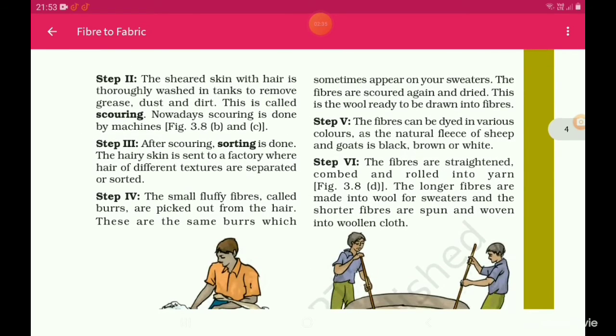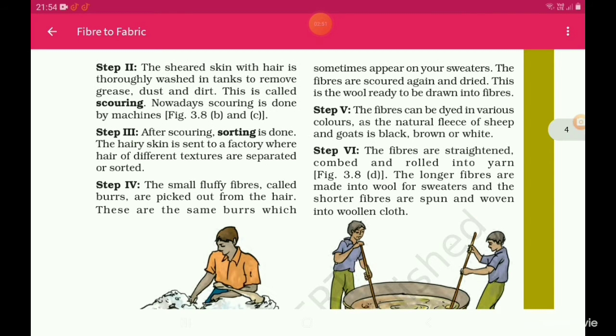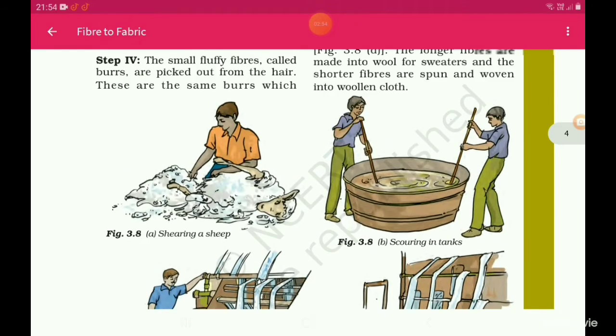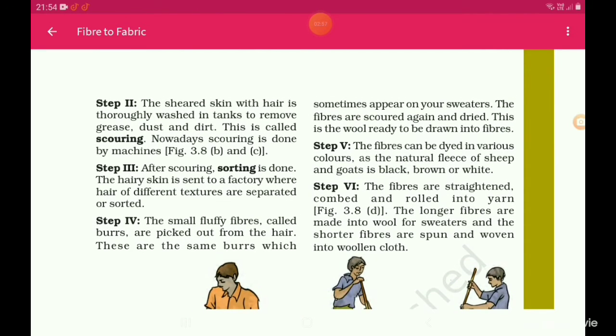Step 2. The shed skin with hair is thoroughly washed in tanks to remove grease, dust and dirt. This is called scouring. Nowadays scouring is done by machines. Step 3. After scouring, sorting is done.